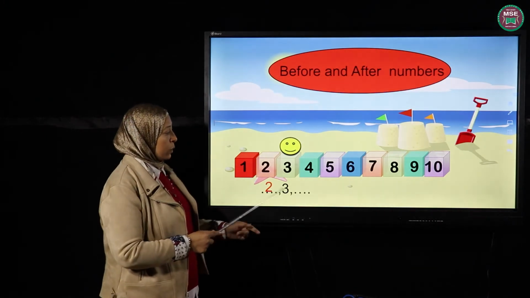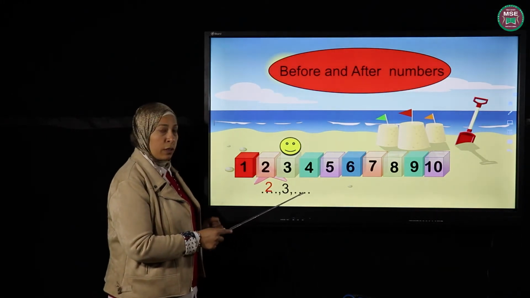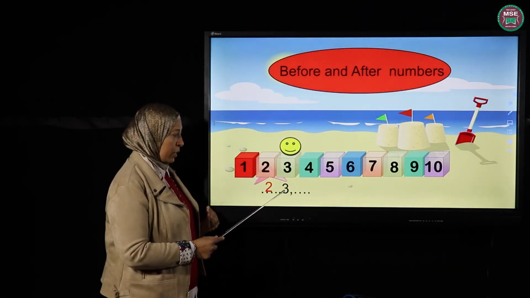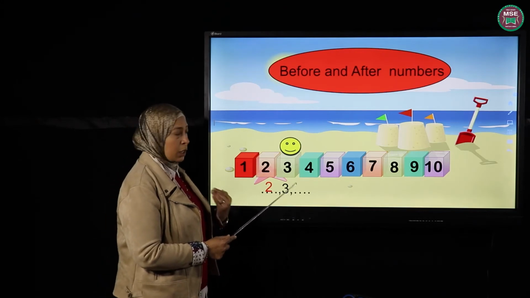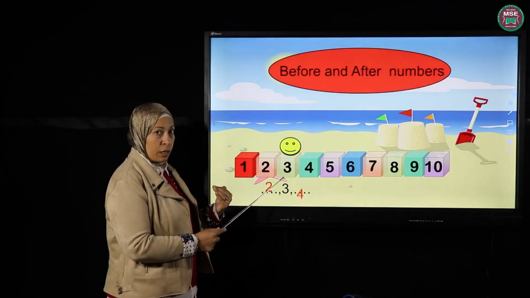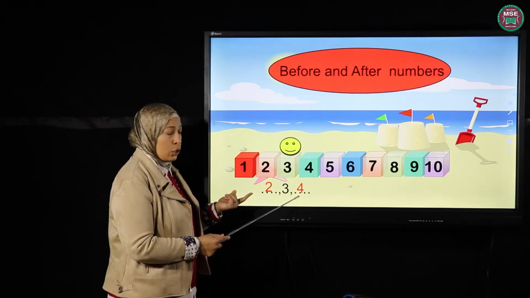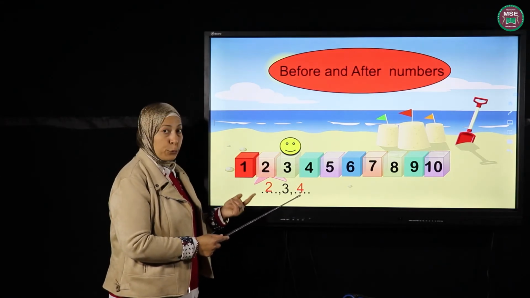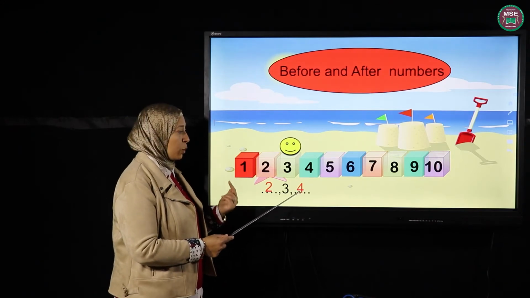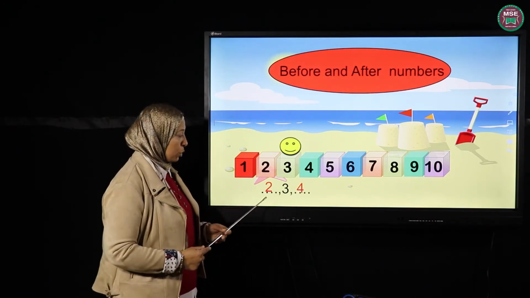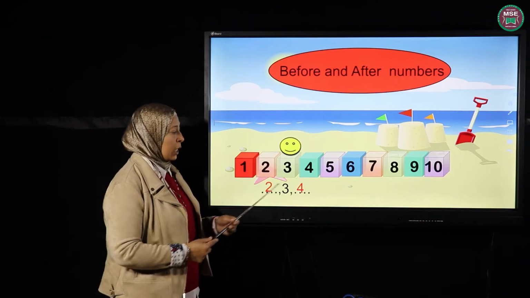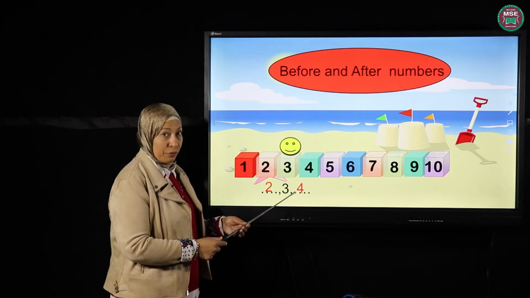Okay. What do we have here the other side? Okay, here we have 3 and then we want to know the number that comes after 3. Okay, what number comes after 3? Yes, excellent, 4. So 4, I'm counting forward. What's after? So 2 is what's before and 4 is what's after.